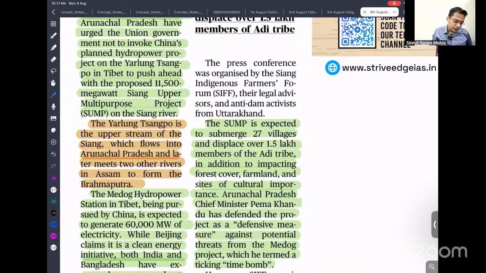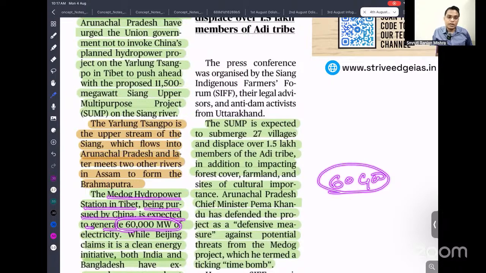The dam on the Yarlung Tsangpo is called the Medog hydropower station in Tibet, being pursued by China, expected to generate 60 gigawatts. You might not be able to realize what this amount is. It is equal to India's total solar installation capability, currently 60 gigawatts. That is the capability of this power plant.